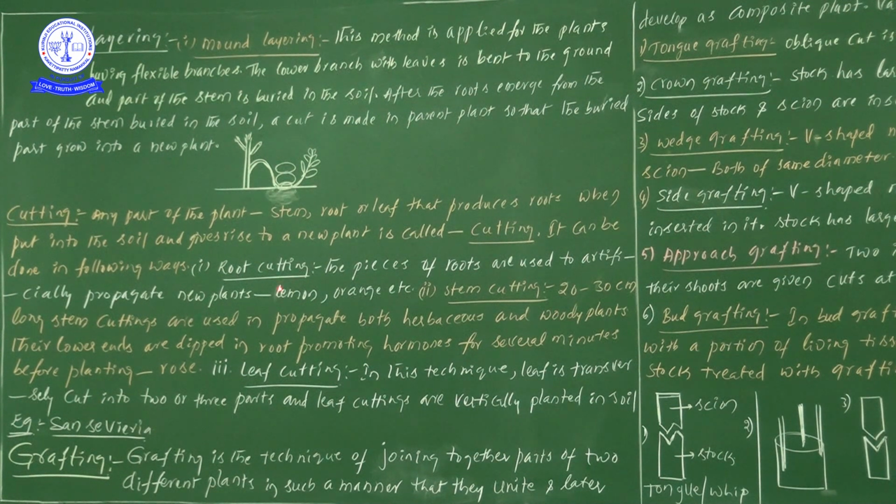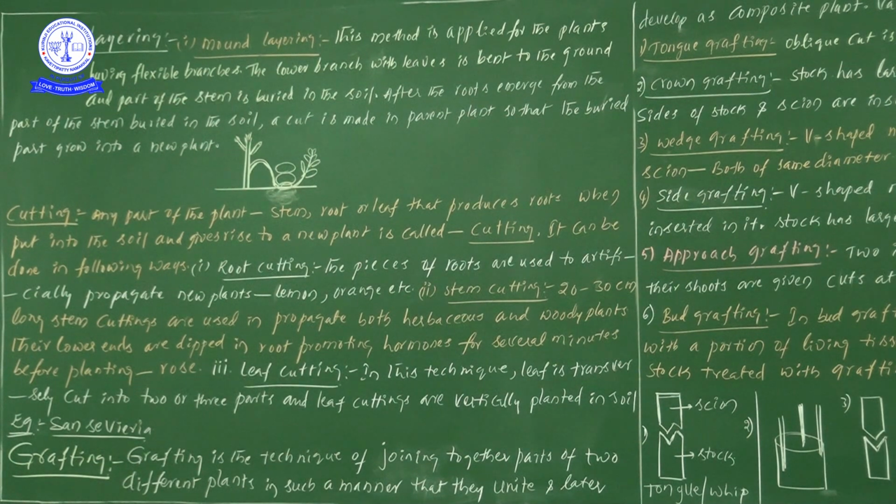In root cuttings, what is the point we are taking now? Definitely we can propagate or multiply new plants by using roots. Best examples: lemon and orange. Next, in stem cuttings, this kind of propagation can be done in herbaceous as well as woody plants. Here, definitely we can promote roots from the stem cuttings.